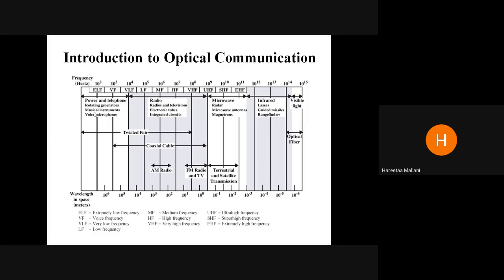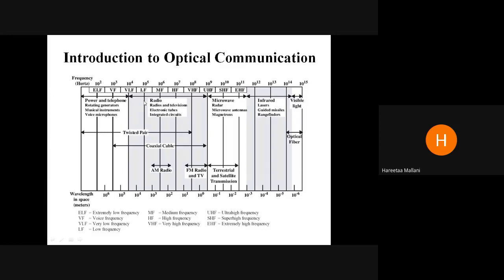And at the bottom we are having this wavelength in space, that is in meters. Okay, wavelength is very important for communication. Wavelength and frequency are related by the speed of light, that is c. Okay, so we are starting with radio frequency. So this is my radio frequency range.